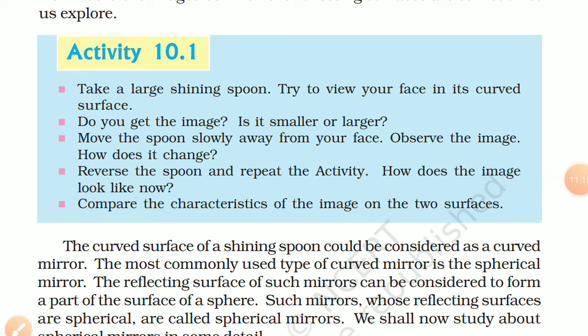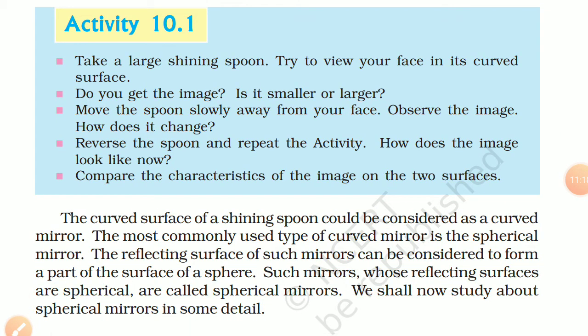In activity 10.1, it says: take a large shining spoon, try to view your face in its curved surface. Do you get the image? Is it smaller or larger? Now move the spoon slowly away from your face. Observe the image. How does it change? Now reverse the spoon and repeat the activity. How does the image look now? So you have to reverse the spoon, then first place it near your face and then slowly move it far away. Compare the characteristics of the image on the two surfaces.